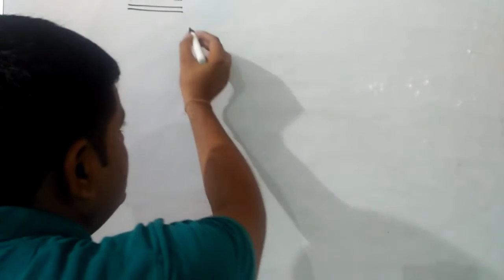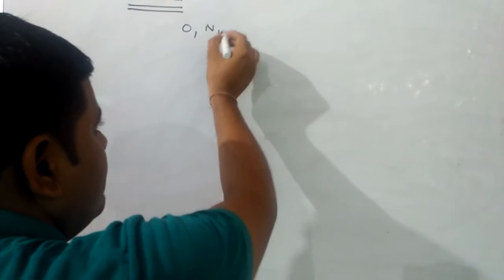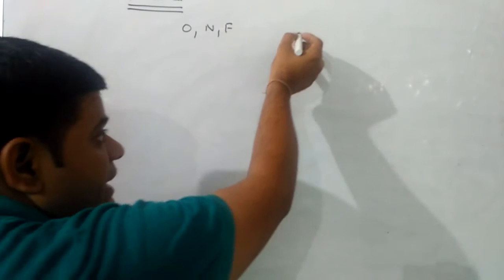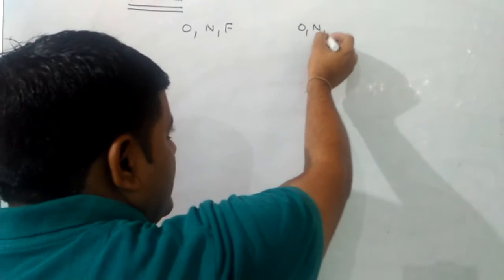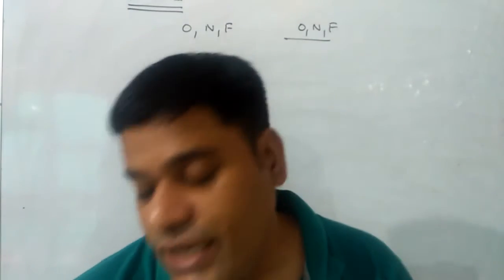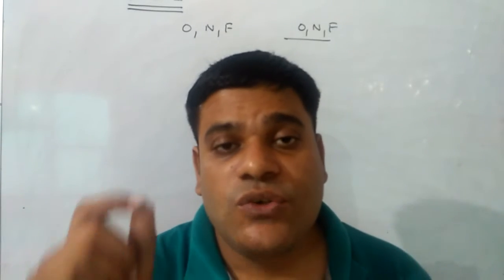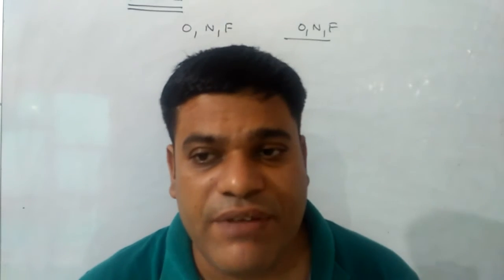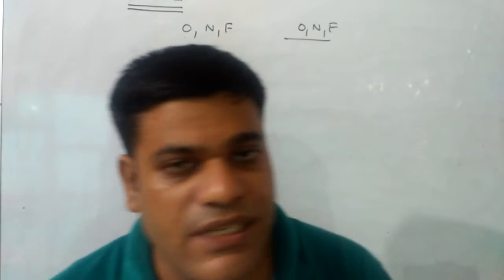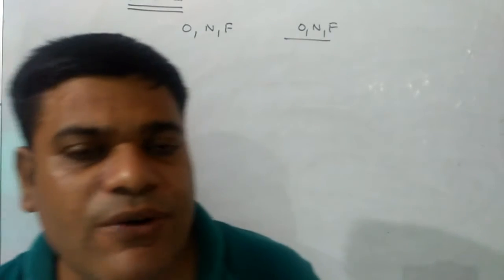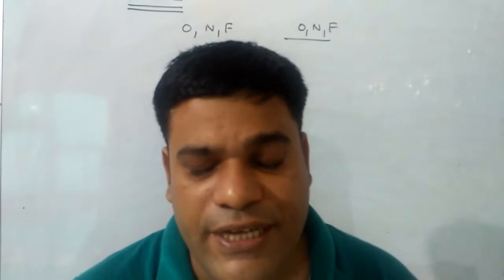Hydrogen bond is a special kind of attraction between a hydrogen atom which is covalently bonded with an electronegative atom like oxygen, nitrogen and fluorine, and a neighboring electronegative atom like oxygen, nitrogen and fluorine.